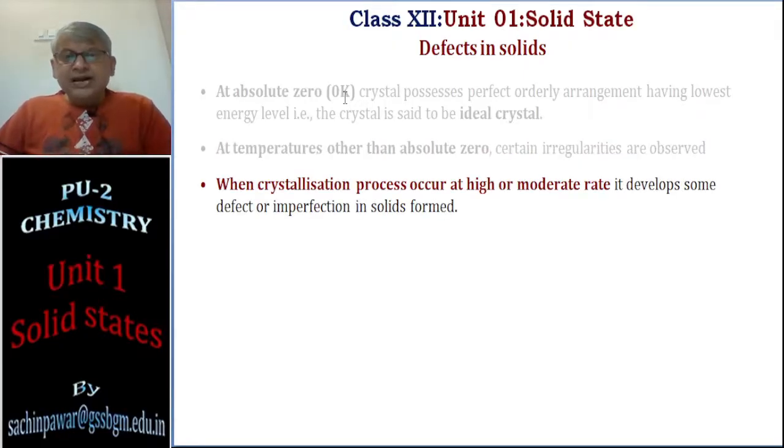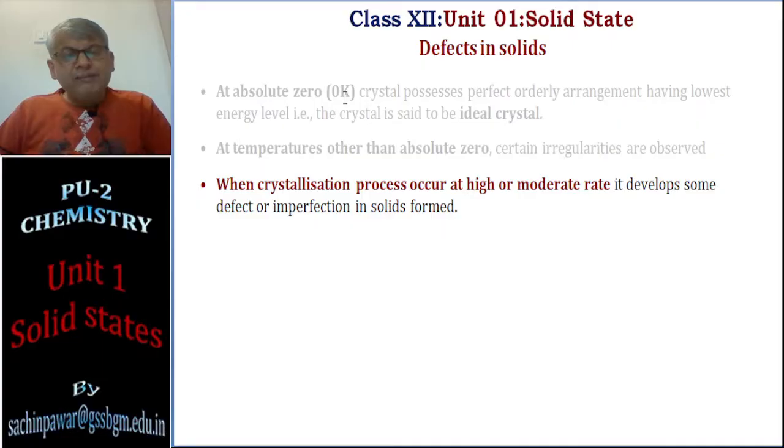These irregularities happen because, if the crystallization process is carried out at a high speed or at a moderate speed, then during that crystallization some imperfections are created, and those imperfections lead to what we know as defects in solids.